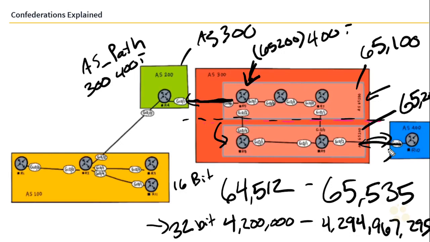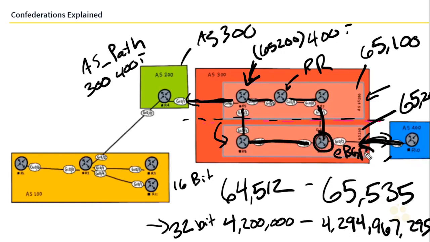Ultimately, what this means is that we can manage how many BGP sessions are actually peering with each other by minimizing how many sessions are needed. Now, only these 2 routers need to have a session, and these 2 routers can have a session, and then these 3 routers need to have a session to each other. And what's really cool is right here, we can actually use this as a route reflector. So in this scenario here, AS400 would advertise a route, and this router would think it's an eBGP peer.